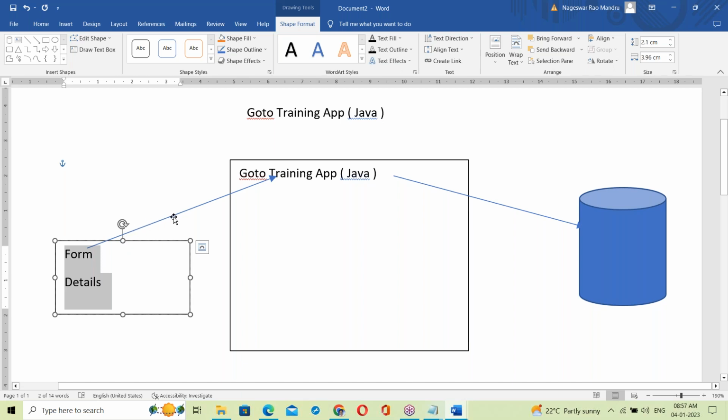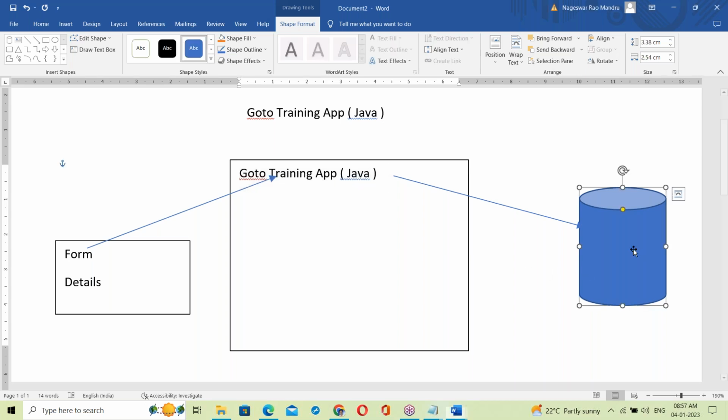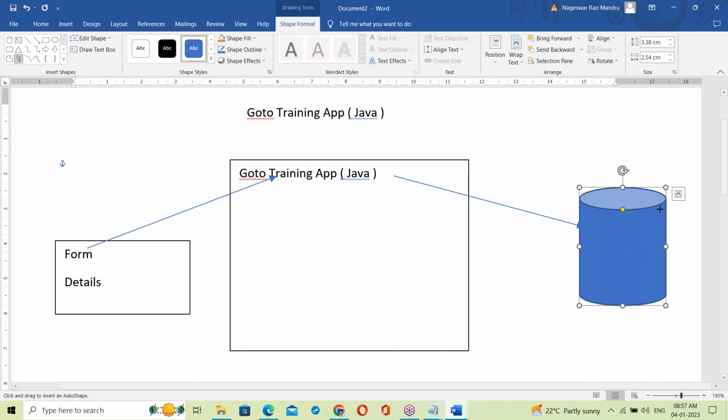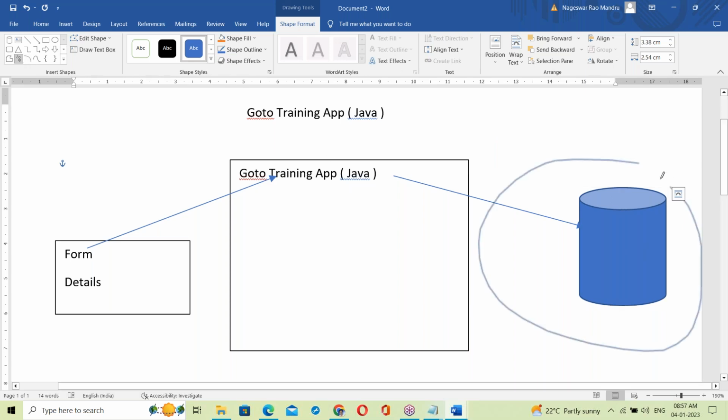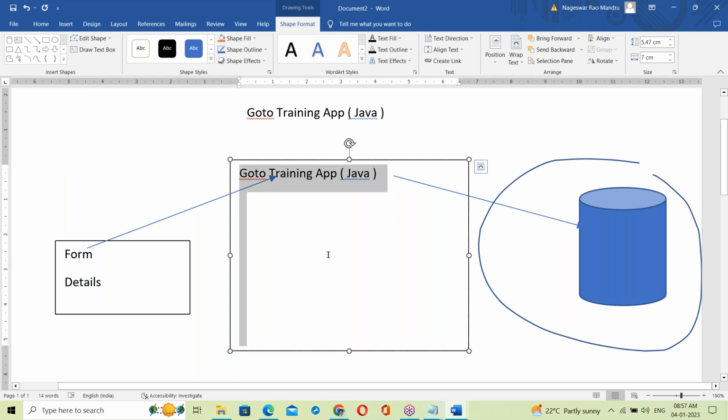The Java program takes the data and sends it to a server side Java program. So this is the server side. The data is simply stored in the database. This is called the backend. Database is a backend. Now this is a server side application. This is called server side programming.